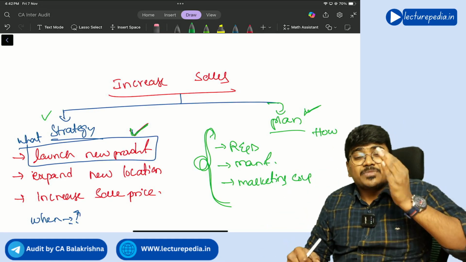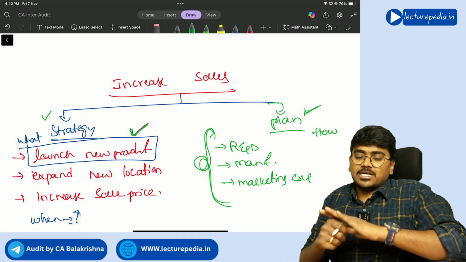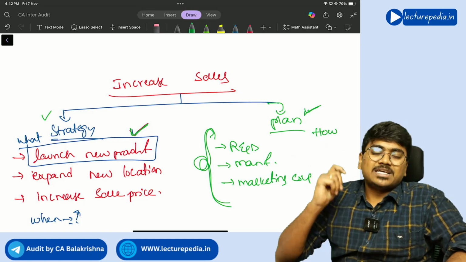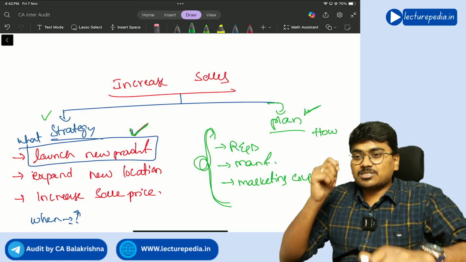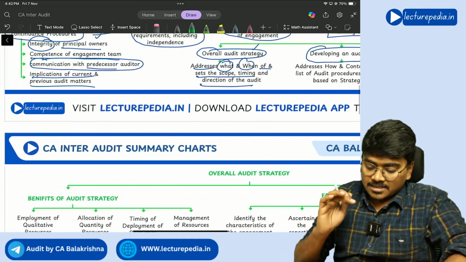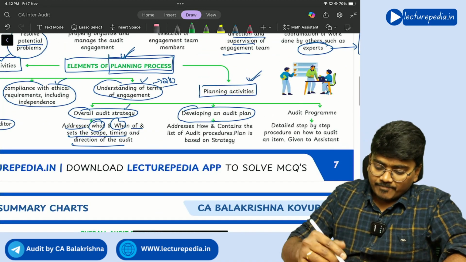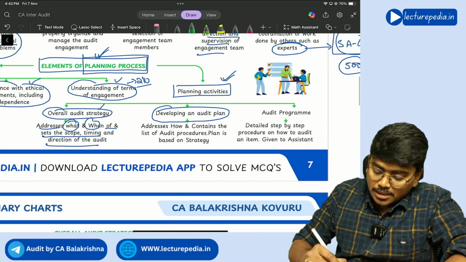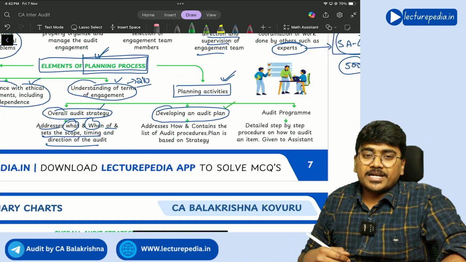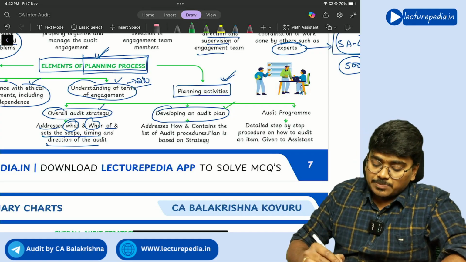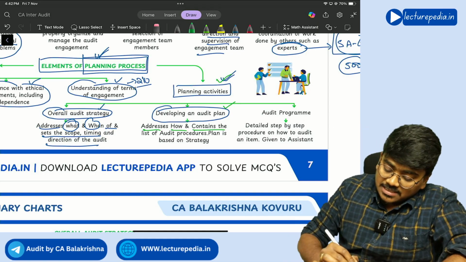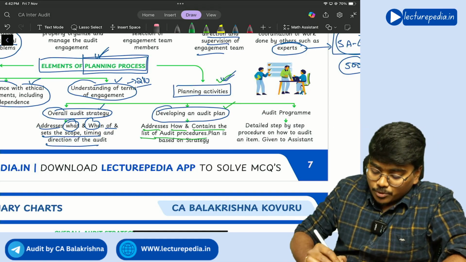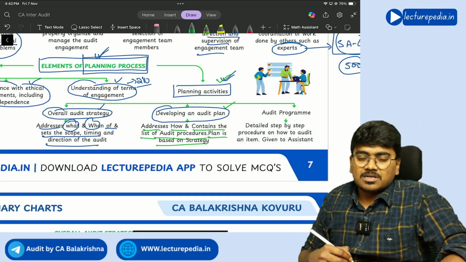Strategy answers what has to be done and when it has to be done. Plan answers how it has to be done, which is more detailed. Got it? This is the difference between strategy and plan. So that is developing the audit plan, which is the second aspect of planning activity. It addresses how and contains the list of audit processes. Plan is based on strategy.